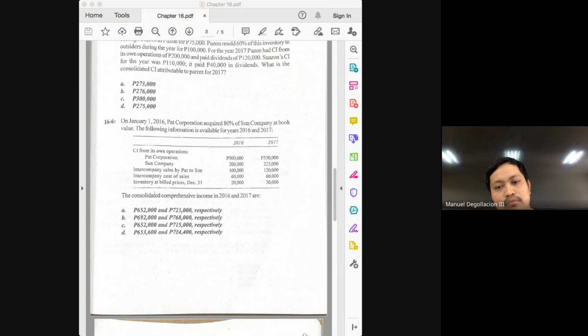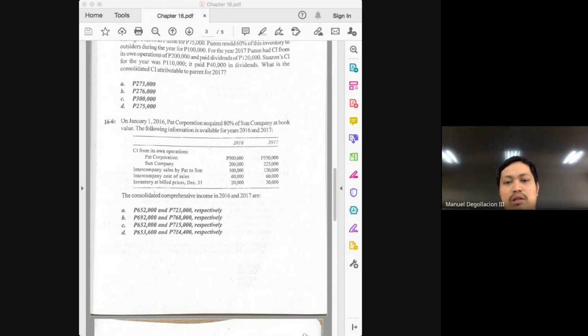692,000. And that's already in the choices, class, and that's the only 692,000 in the choices. So the answer in this problem must be letter B. But let's try to solve for 2017. Again, what are we trying to solve?